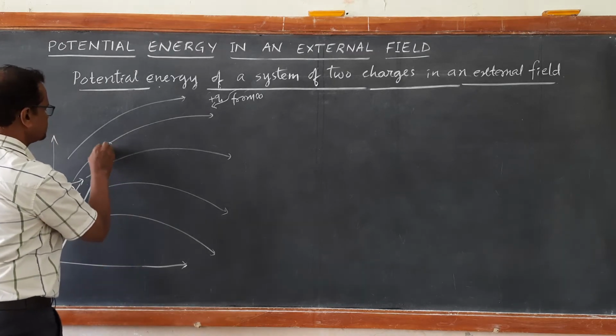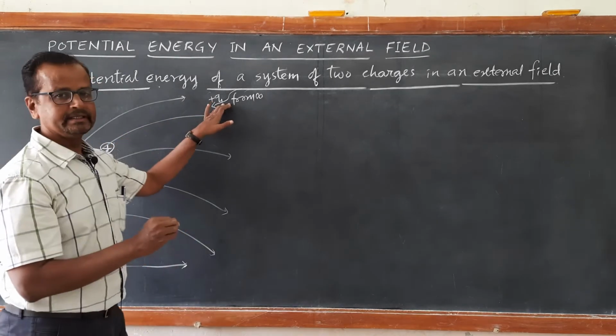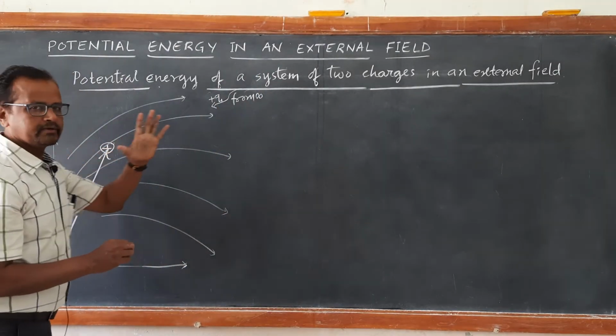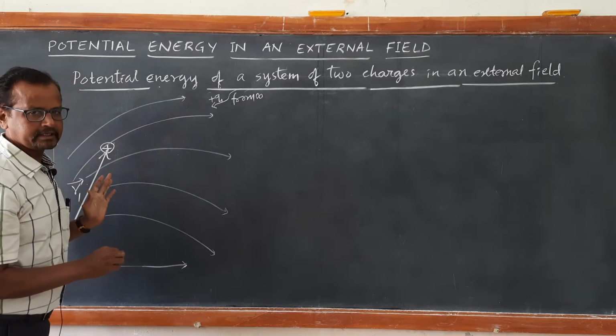Then the work done in bringing this charge Q1 from infinity to this position is stored in it in the form of potential energy in the external electric field.